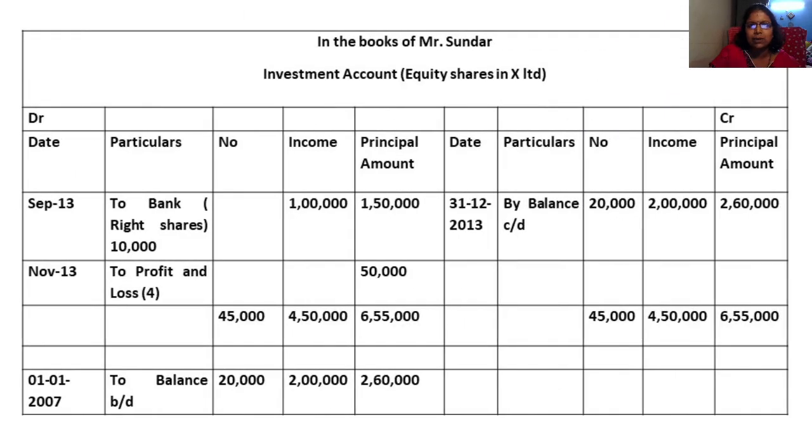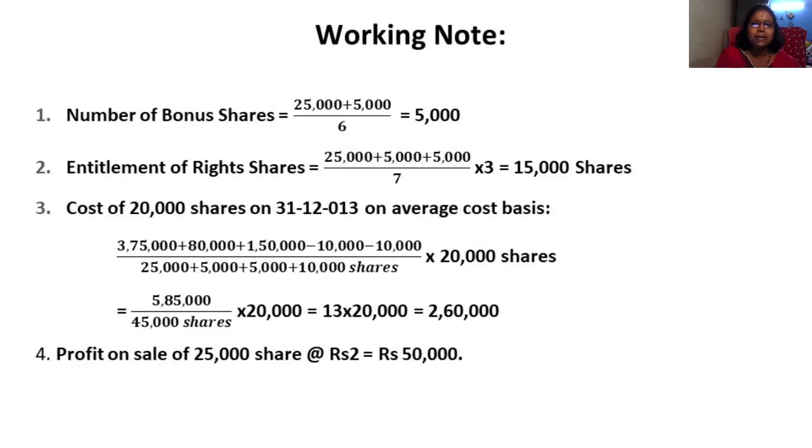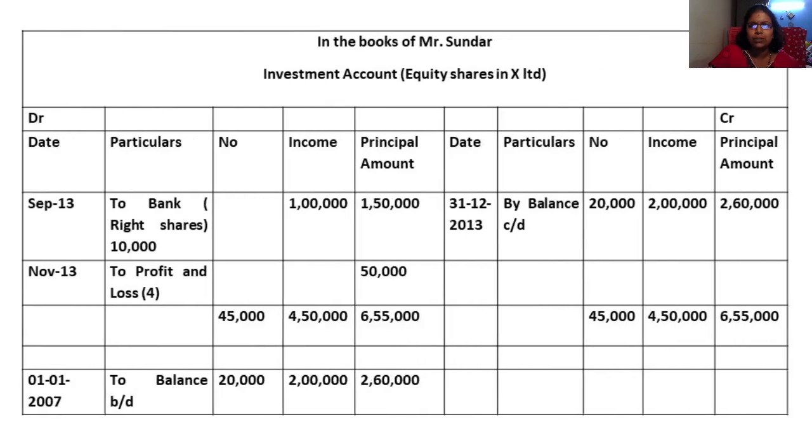After 16th August comes September. Okay, right shares. Right shares calculation we will see in the adjustment. Just see here, entitlement of right shares, that is 25,000 plus 5,000, again 5,000 will be your bonus share, divided by 7, into 3. That is, for every 7 shares you have, you are going to get 3. So what is the right shares? 15,000 shares. So that is what is mentioned here.